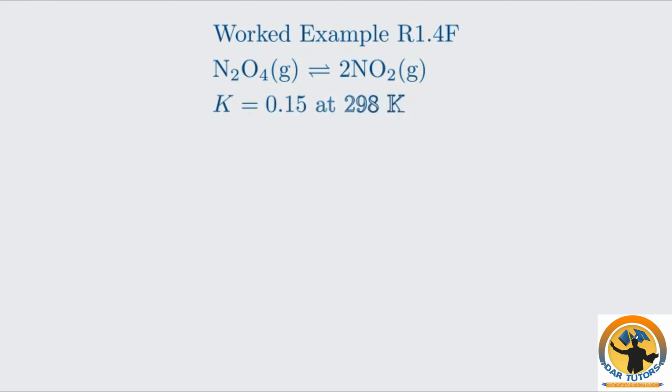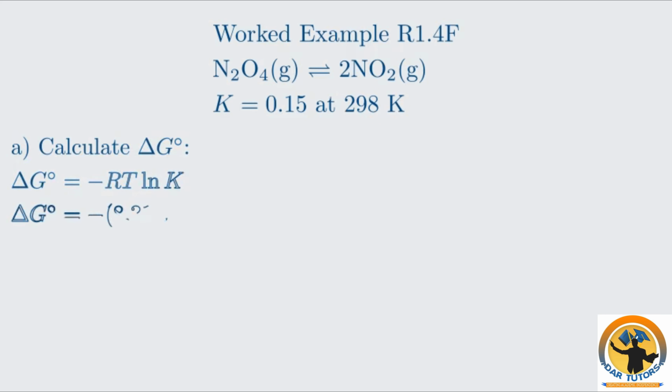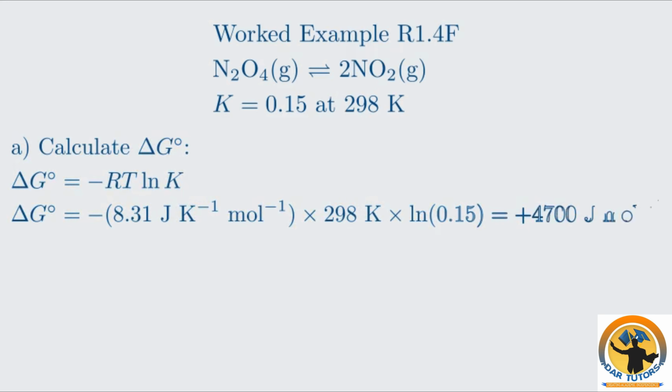Let's do a second example. This time, calculating ΔG from K and then ΔG from ΔG° and Q. We'll work with the decomposition of dinitrogen tetroxide. Part A, calculate the standard Gibbs energy change, ΔG°. We use the same equation, ΔG equals minus RT ln K. Substituting our values gives us positive 4,700 joules per mole. The positive sign is expected, as the equilibrium constant is less than 1, meaning reactants are favored.